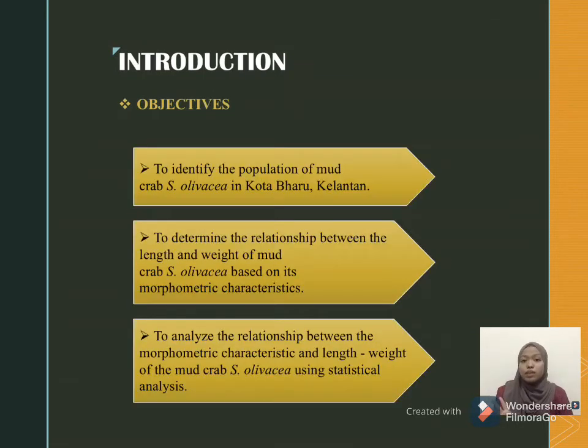There are 3 objectives of this study. The first one is to identify the population of mud crab Scylla olivacea in the area of Kota Baru, Kelantan. Second, to determine the relationship between the length and weight of mud crab Scylla olivacea based on its morphometric characteristics. The last one is to analyze the relationship between the morphometric characteristics and the length weight of mud crab Scylla olivacea by using statistical analysis.